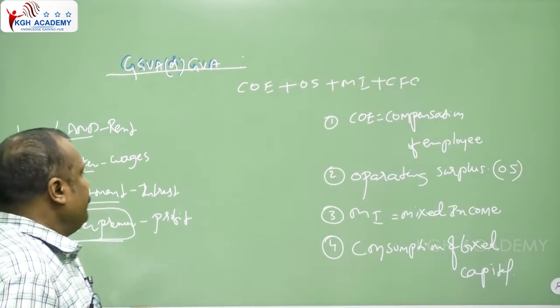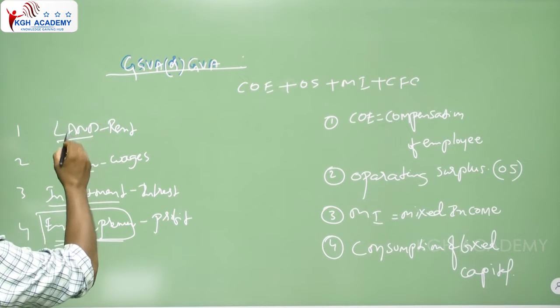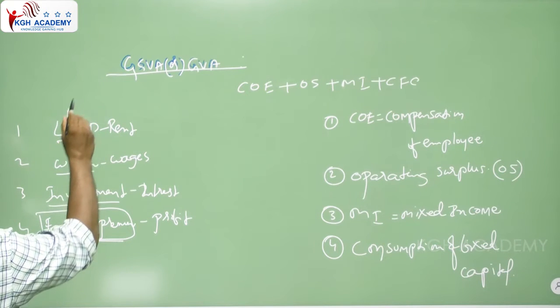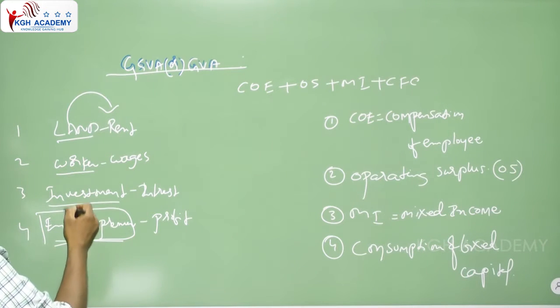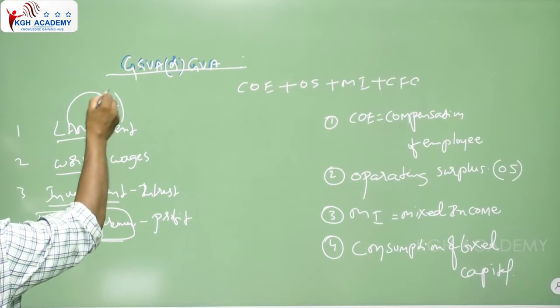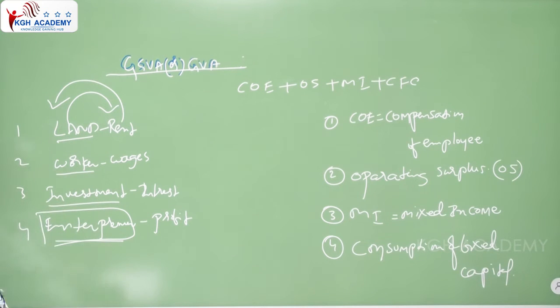Okay. Anyway, so when the four factors are provided to the business, the business organization provides the income to the four factors.